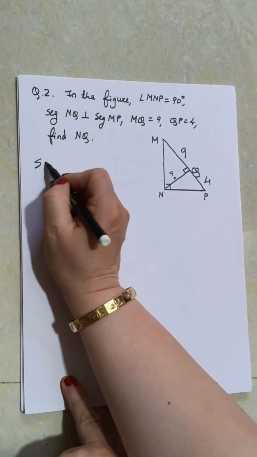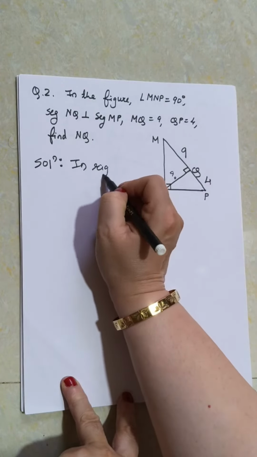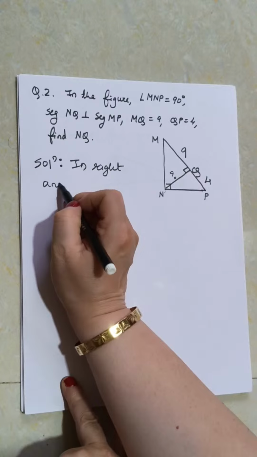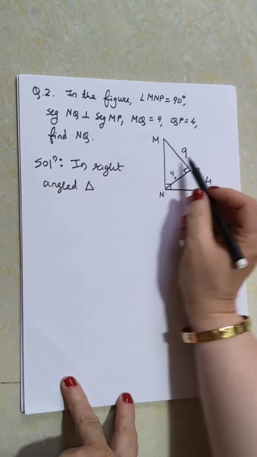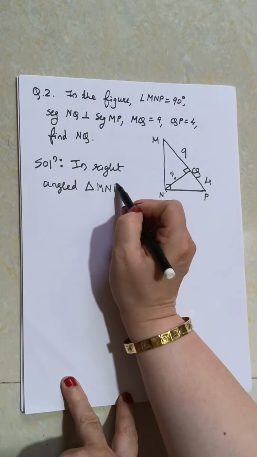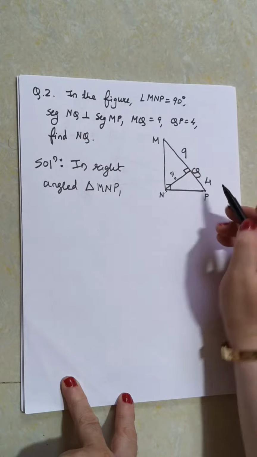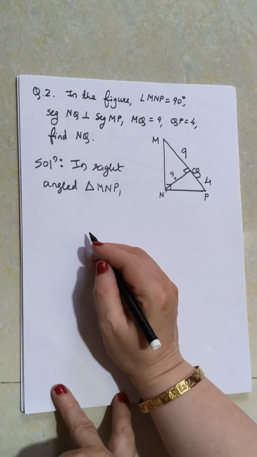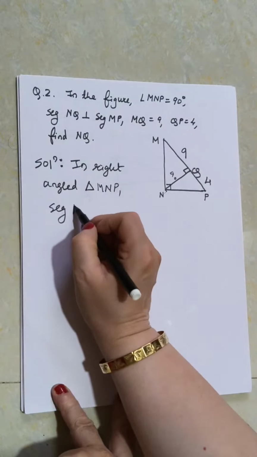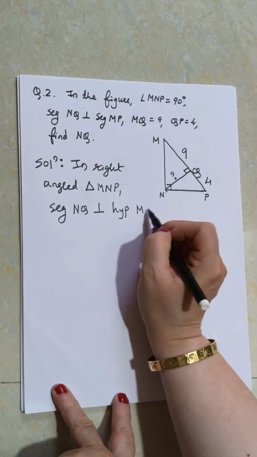So solution: in right angle triangle MNP, what is given? Segment NQ is perpendicular to hypotenuse MP.